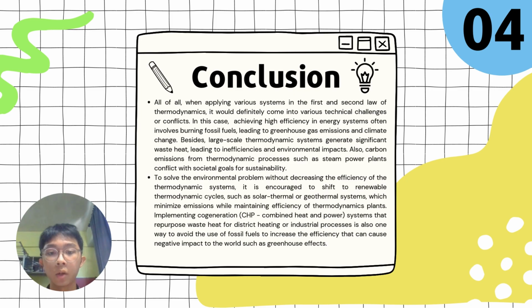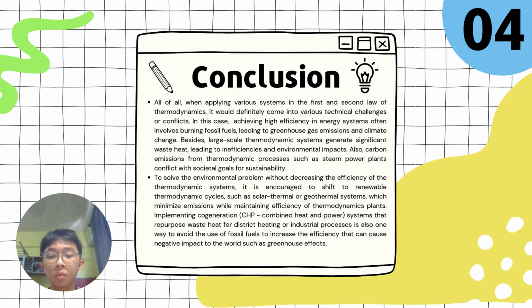All in all, when applying various systems in the first and second laws of thermodynamics, it will definitely come across various technical challenges or conflicts. In this case, achieving high efficiency in energy systems often involves burning fossil fuel, leading to greenhouse gas emissions and climate change. Besides, large-scale thermodynamic systems also generate significant waste heat, leading to inefficiencies and environmental impacts. Also, carbon emissions from thermodynamic processes such as steam power plants conflict with society's goal for sustainability.